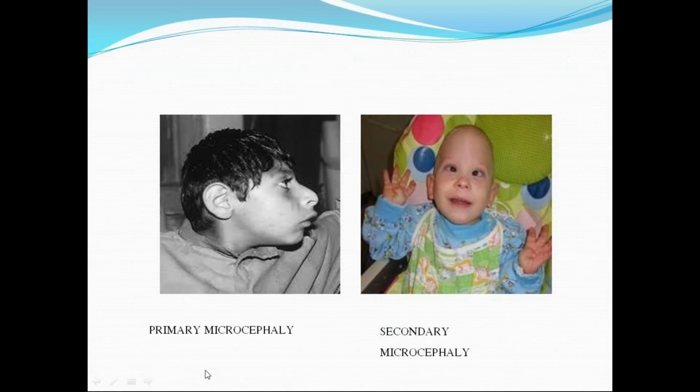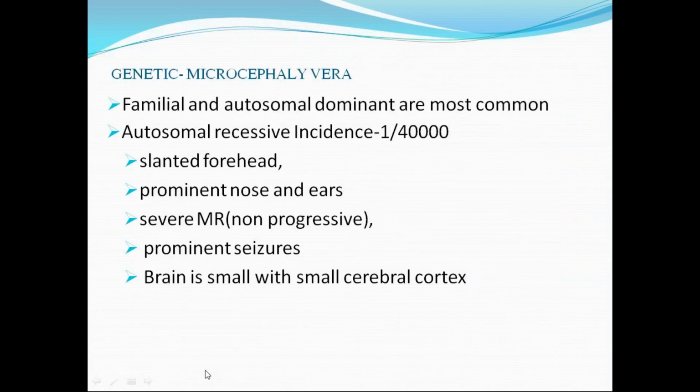So these are the pictures: receding forehead, occipital flattening, and the facial features are a bit prominent. You can appreciate a disproportion: the head is small, while the facial features are growing normally. This is typical of primary microcephaly. We see this not at the time of birth, but after some years you can appreciate it, and you can differentiate clearly: this is primary and this is secondary. So coming to the genetic entity, two entities are there, familial and autosomal dominant, which are the most common.